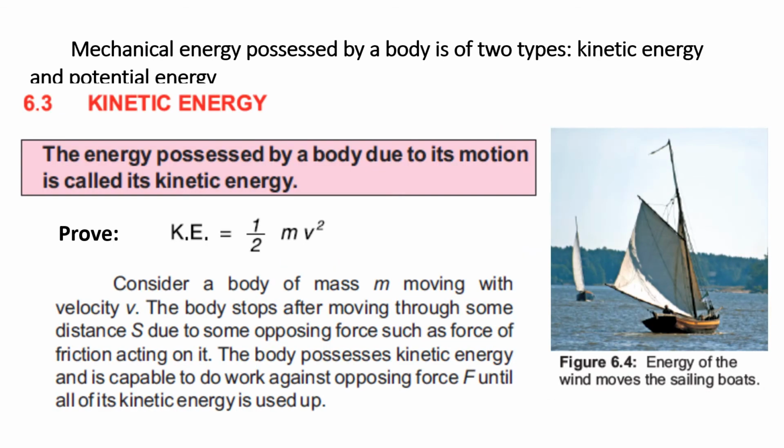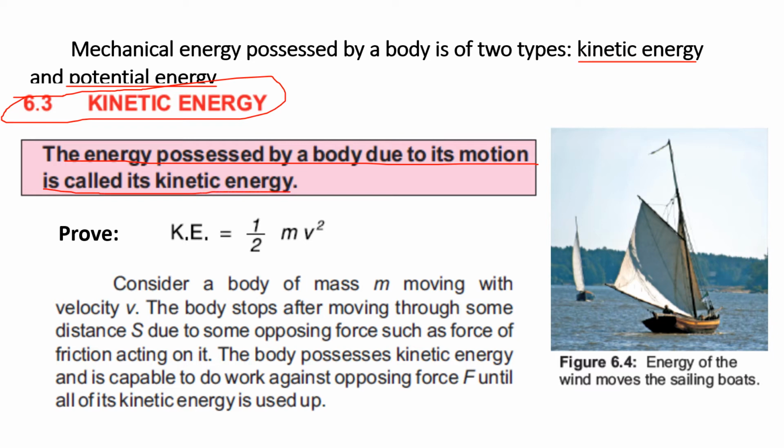So class, I told you in mechanical energy, we will discuss two types of energies, that is kinetic energy and potential energy. Now, first of all, we will discuss in detail kinetic energy. Kinetic energy occurs because of motion. The energy possessed by a body due to its motion is called its kinetic energy.